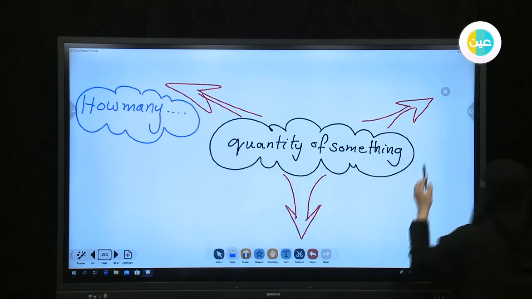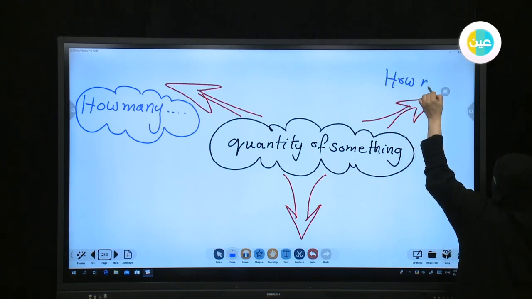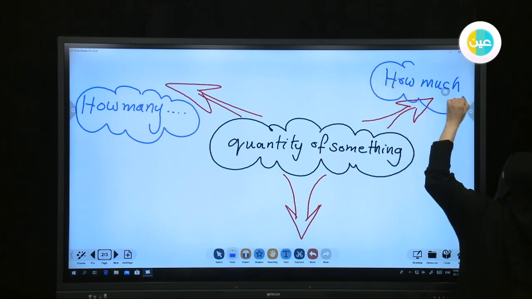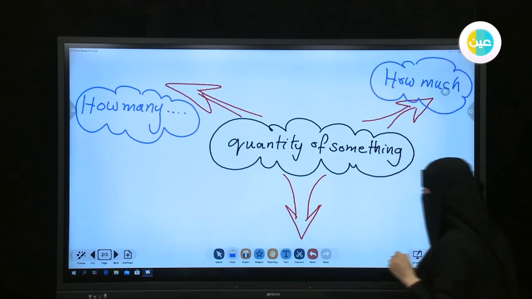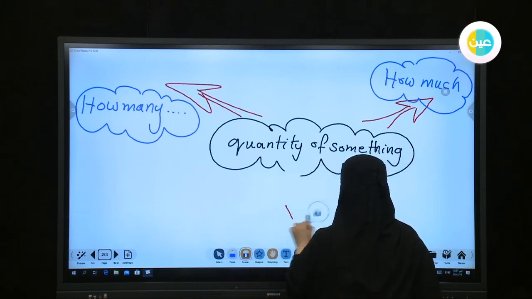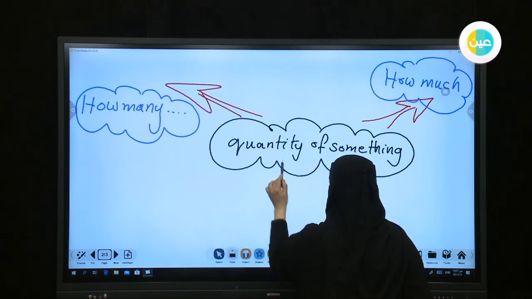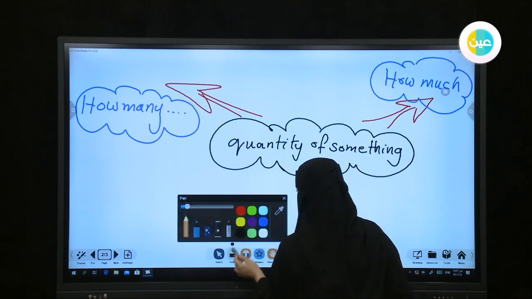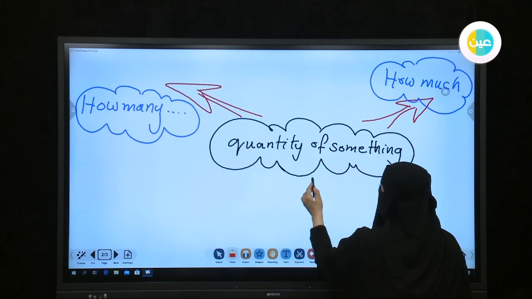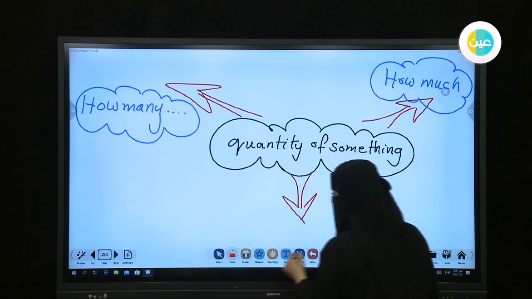The other one is how much, in a cloud again. And the third one, I will make it small, sorry for this mistake. I will use the red pen again and draw a small direction. That's enough because I need more space down below.